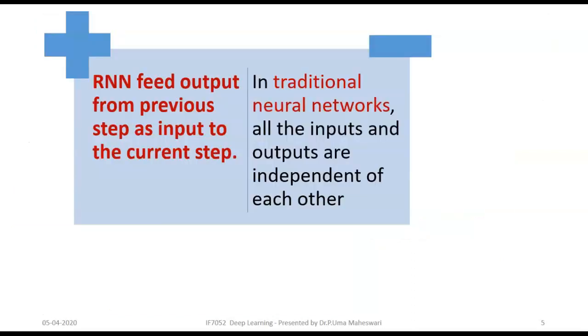Now come to the comparison between the traditional neural networks and RNN. The most prevalent difference between the traditional neural network and recurrent neural networks is that traditional networks are all type of networks where the input and outputs are independent of each other.